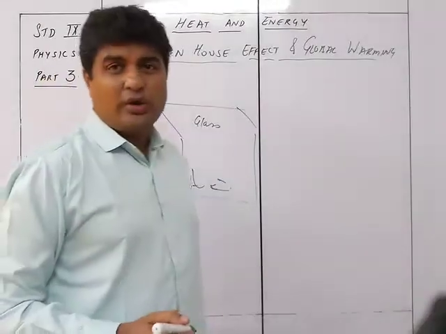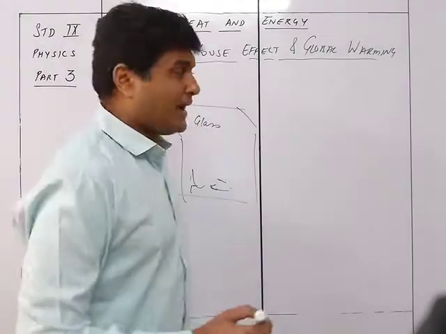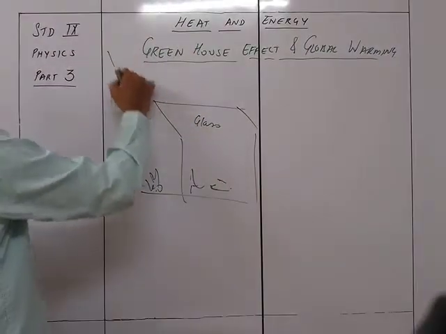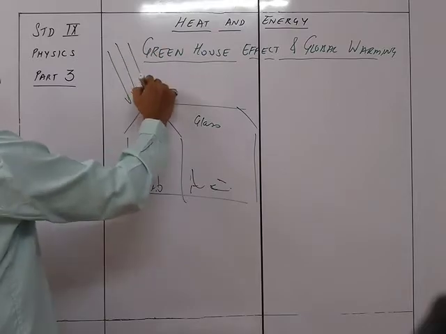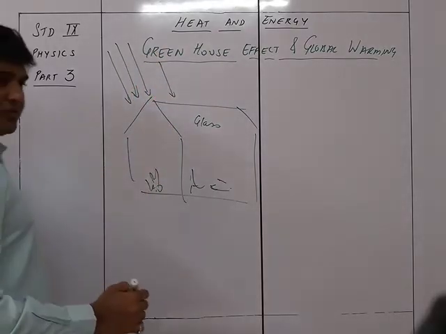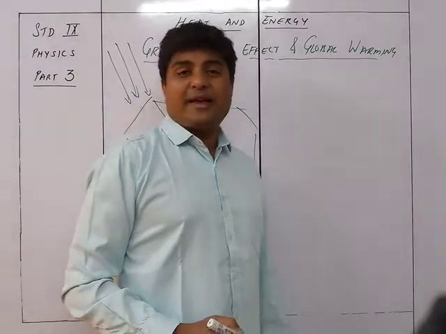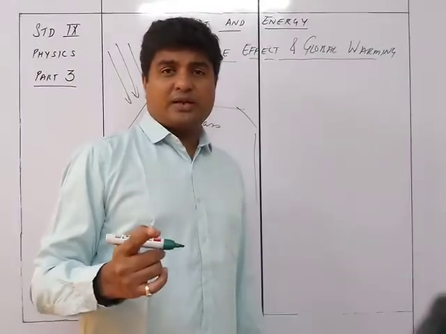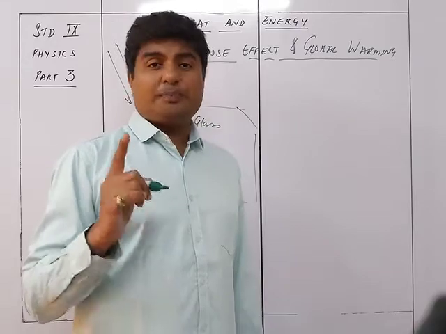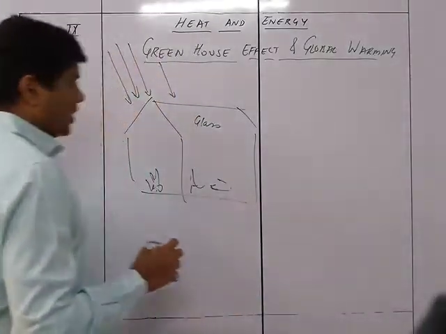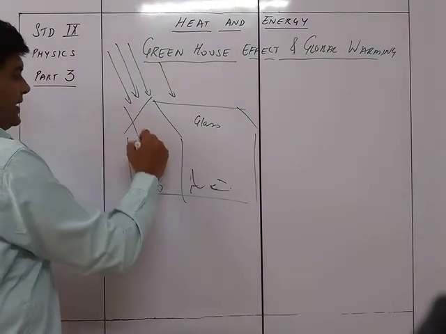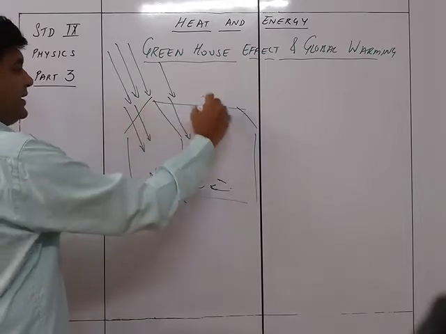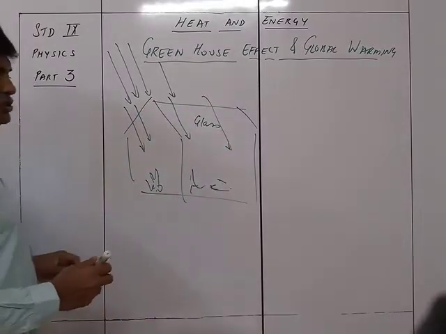Now, why is that so? It is because the sun rays, the UV rays and all the different kinds of rays of the sun are of a shorter wavelength, and the shorter wavelength rays have very high penetration power. Because of the high penetration power, they can penetrate through the glass and enter into the glass chamber.